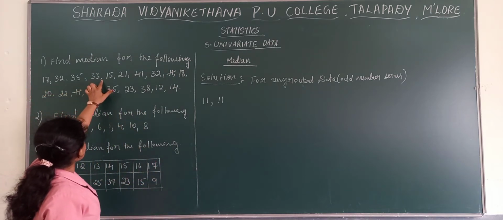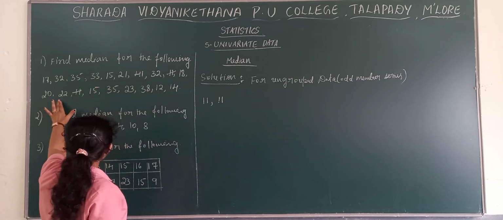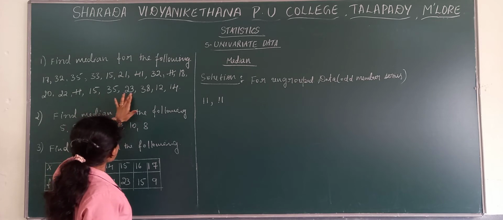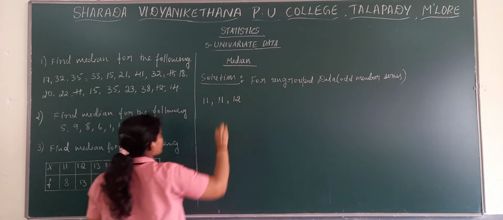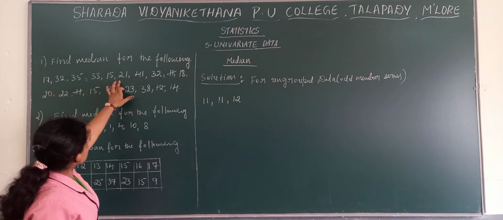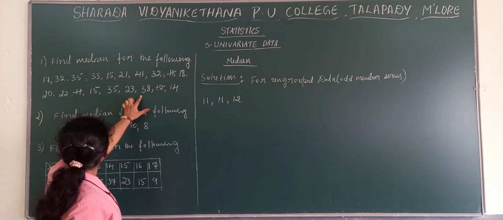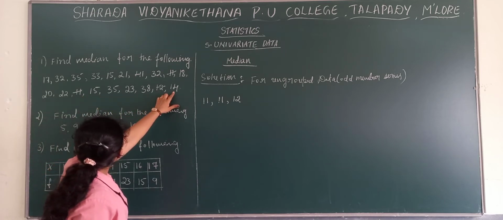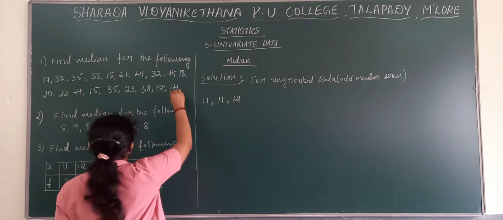Is there 12 or 13? Now in the second line, yes, we have 12 here. Next you see whether you have the number 13. No, we don't have 13, but we have 14 here. Is there any other 14 here? No, we have one 14 here.